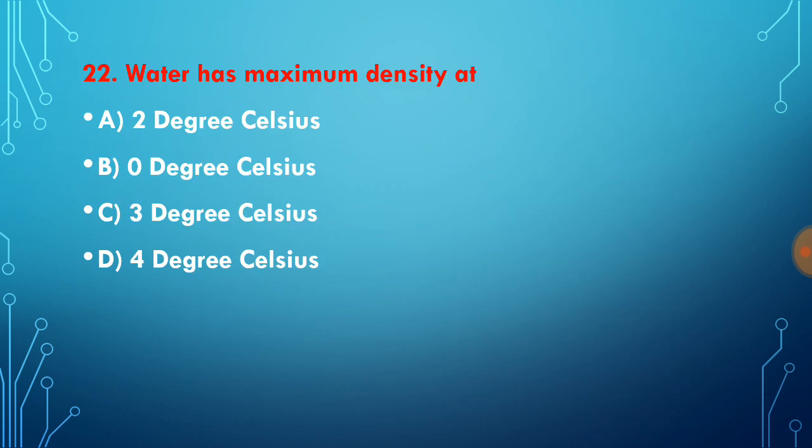Now let us see question number 22. Water has maximum density at? We know the anomalous expansion of water. Because of the anomalous expansion of water, the maximum density or minimum volume of water is at 4 degrees Celsius. So our correct answer is answer choice 4.